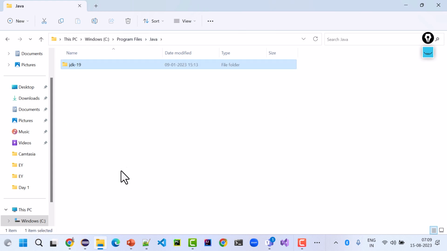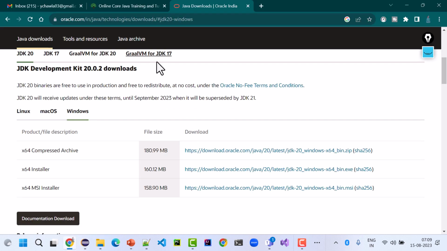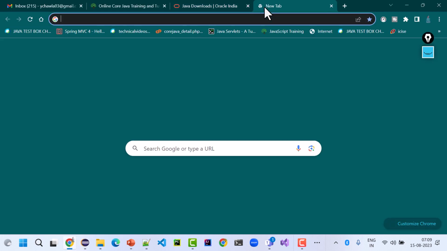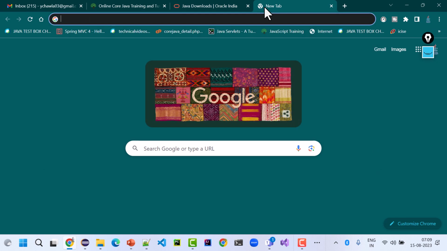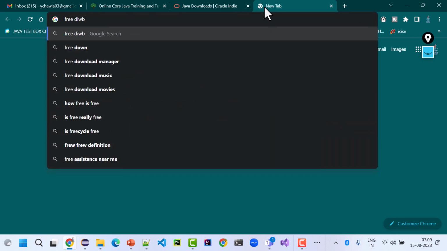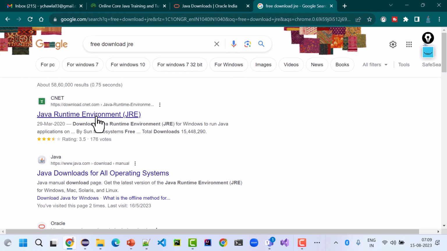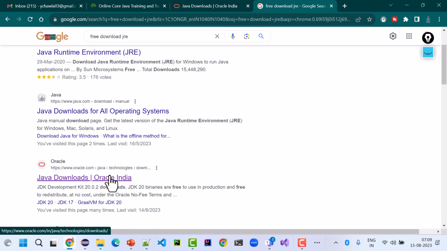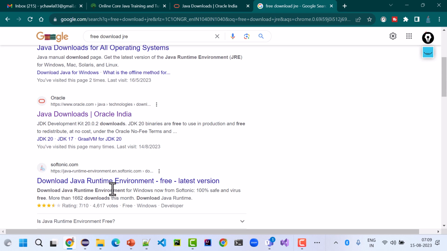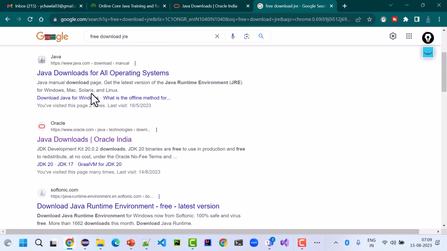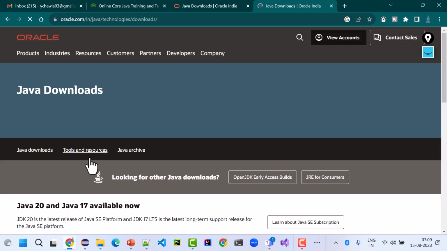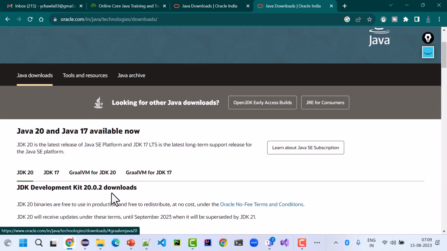And if you download just a JRE, one can do that too, a free download of the Java Runtime Environment for Windows, from Oracle.